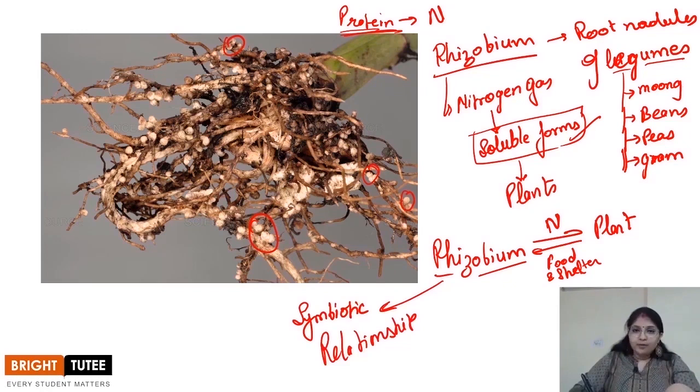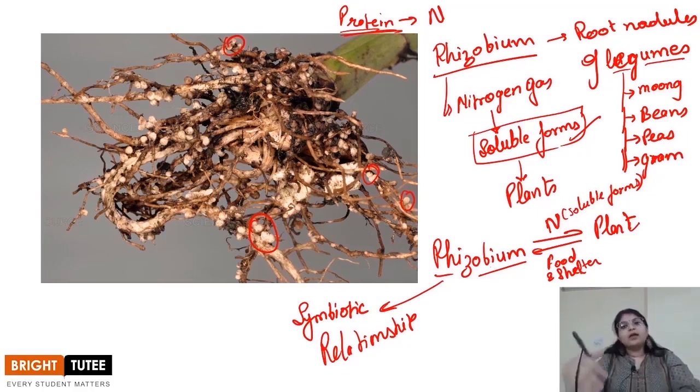So over here, rhizobium is benefited as it gets food and shelter from the plant, and the plant is benefited because it gets the nitrogen in soluble form, which it can utilize properly, right? So in this way, we see how the soil is replenished with the nutrients, right? And that is the reason why legumes are rich in protein, because they contain rhizobium, which provides them with ample amount of soluble nitrogen, right, students?